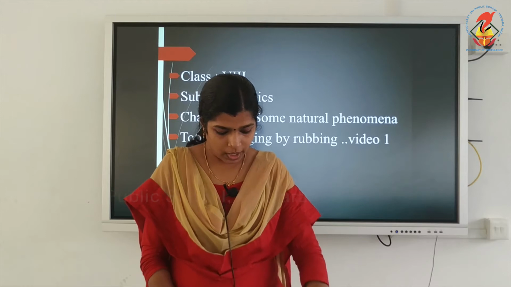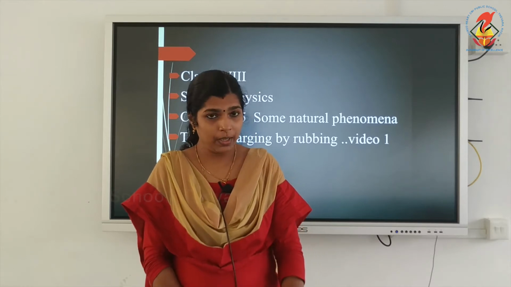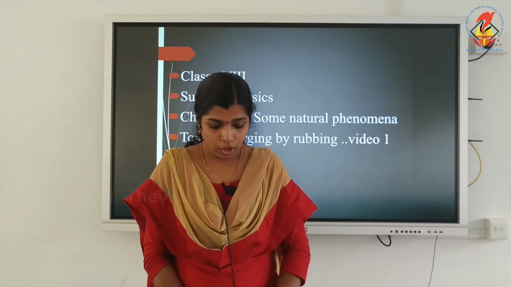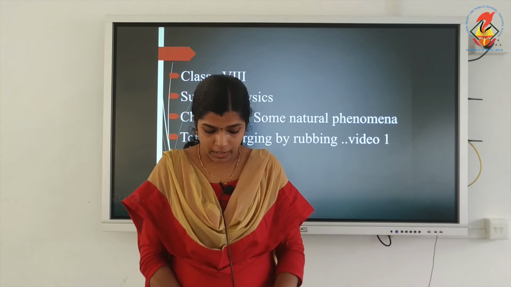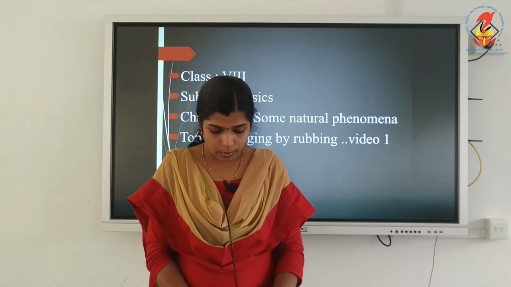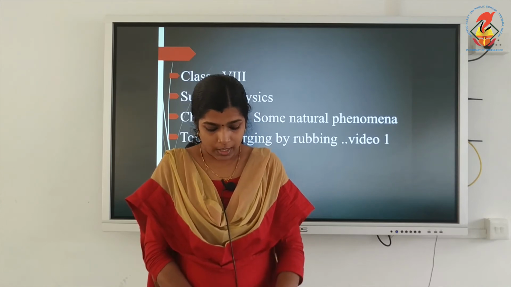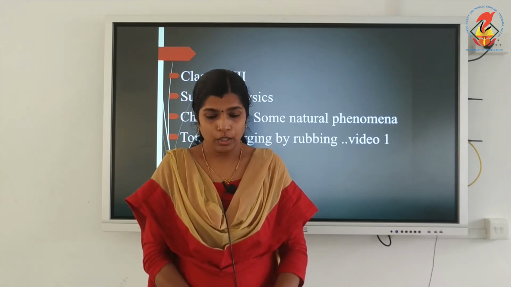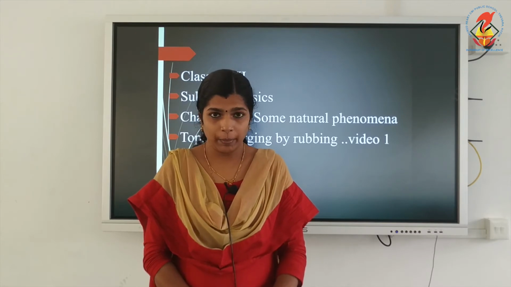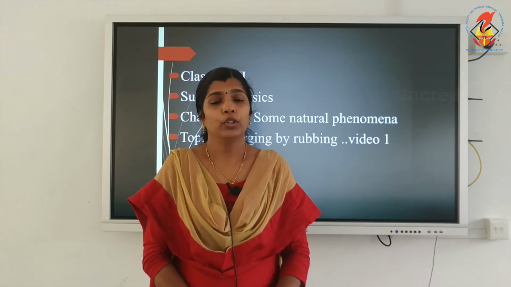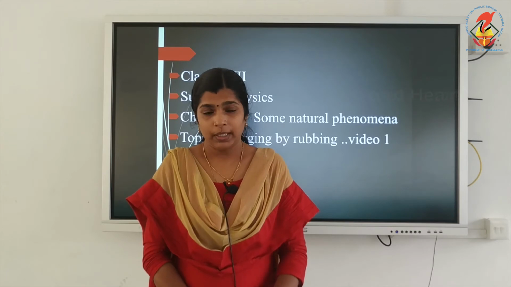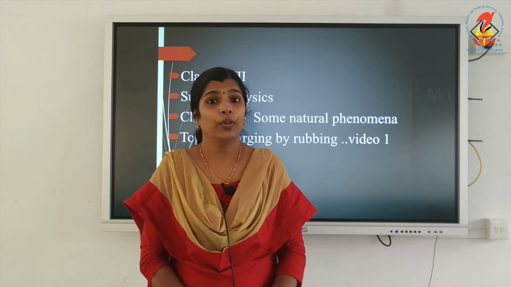Electric charges generated by rubbing are static. They do not move by themselves. When charges move, they constitute electric current. The same current that flows through a bulb to light it up is a flow of electrons, or flow of charges.